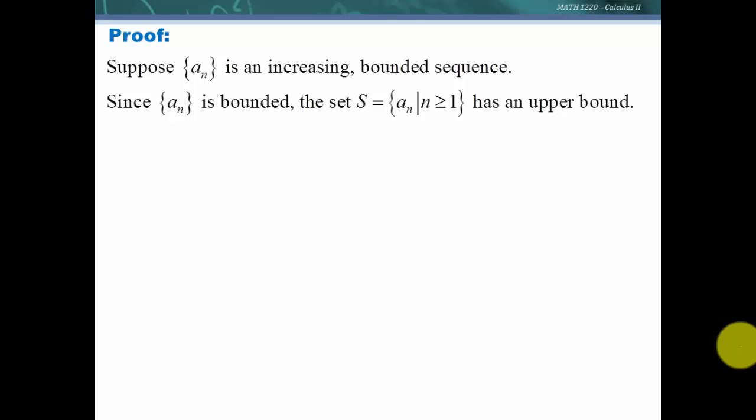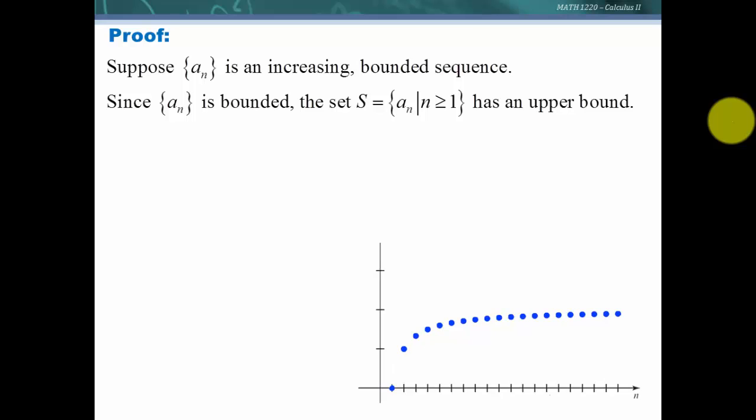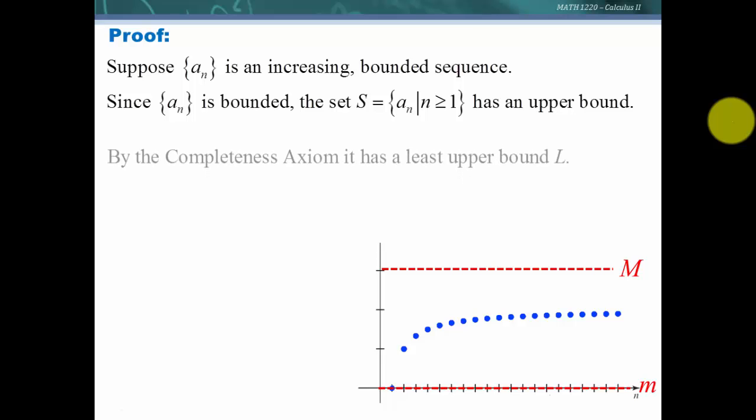Let's look at a proof of this theorem. We're going to look at the increasing one, and the decreasing one is analogous. So suppose we have a sequence that's increasing and bounded. Well, since it's bounded, the set S, which is the terms such that n is greater than or equal to 1, has an upper bound. So here is our sequence that's increasing and bounded, and there will be a lower bound, but since it's increasing, it will also have an upper bound, M.